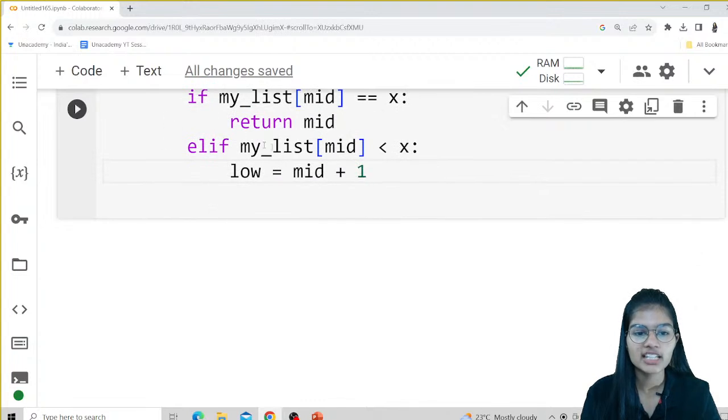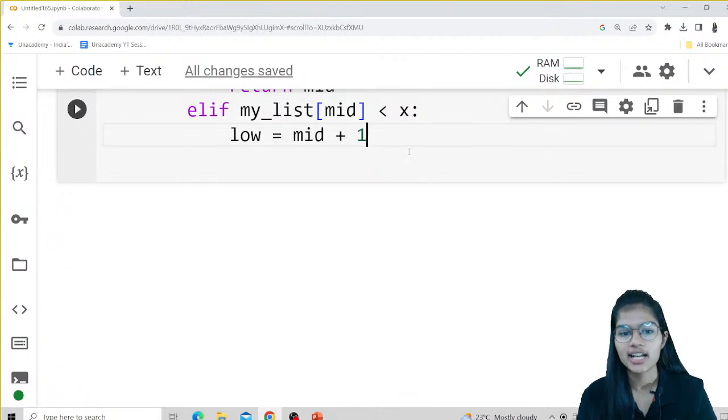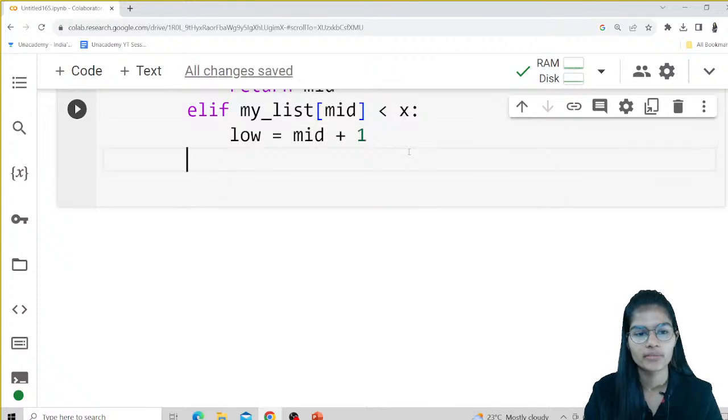Because in this case, my middle value is less than my x value. So if my middle value is less than the value for x, obviously it's going to go to the right hand side. So I'm just doing the plus over here.